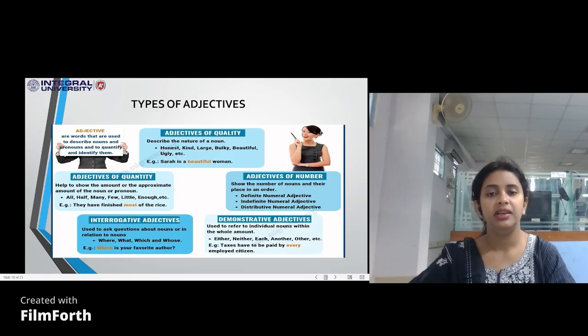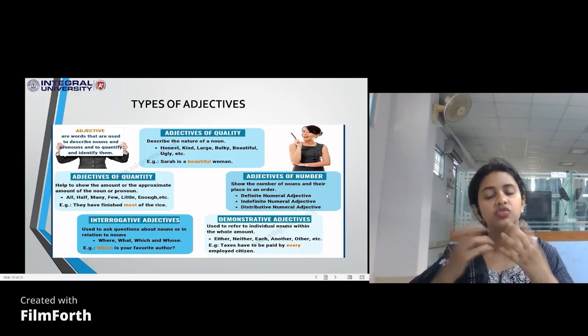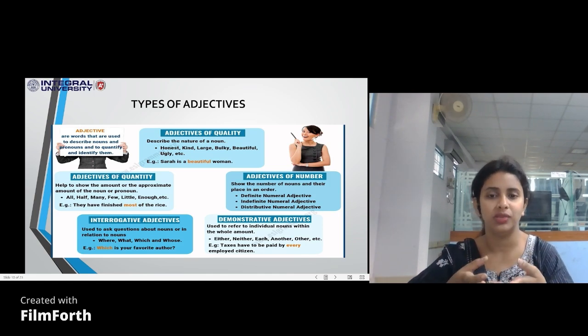Then comes the last kind of adjective, that is demonstrative adjective. Demonstrate simply means when you show. To demonstrate is to show something.